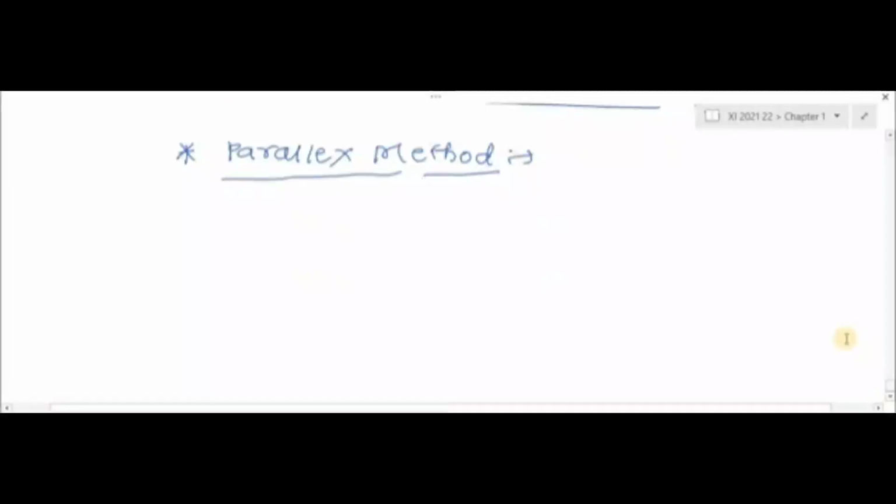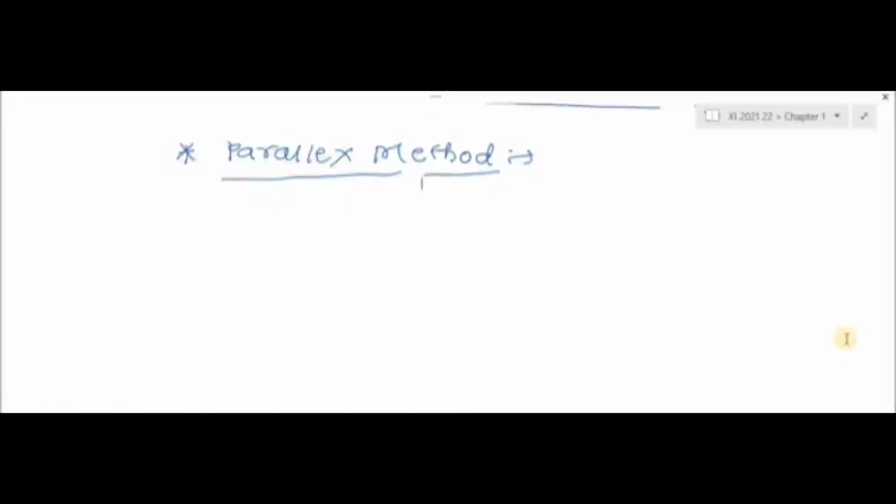Let us do a simple experiment to understand what parallax is. Before studying the parallax method, let us see what parallax is. Do this experiment while I explain. Try the experiment at the same time as I teach, and you will understand clearly what parallax means.